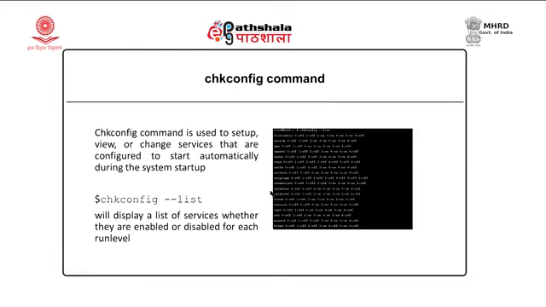So, in Linux, particularly Red Hat Linux, iptables is the command that is used for firewalls. So, the chkconfig command is used to set up or configure run levels, it can change different run levels, and we can view run levels through this chkconfig command. As you can see, it displays the list of services and whether each is enabled or disabled. When we say off, it is disabled, when we say on, it is enabled. So, we can query what service is enabled for a particular run level or disabled for another run level.